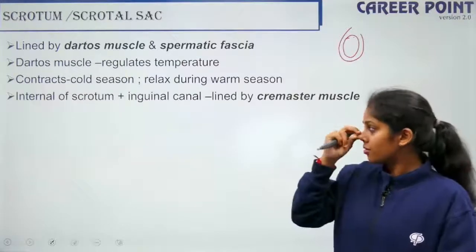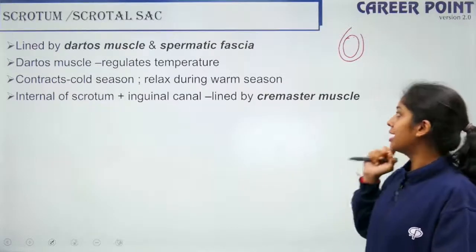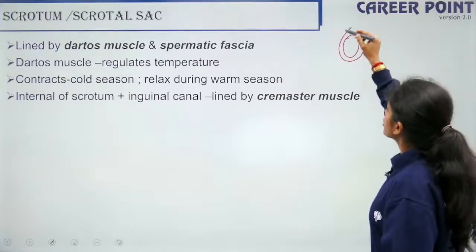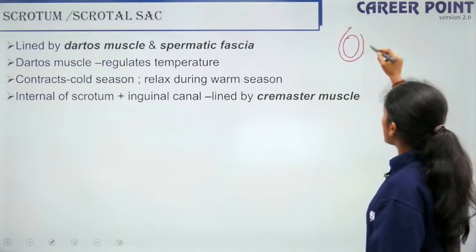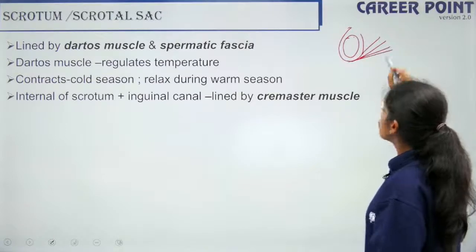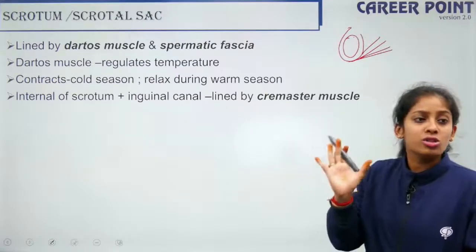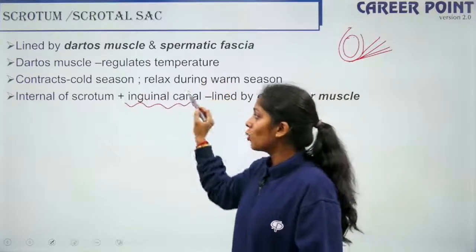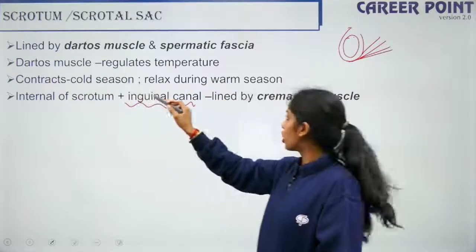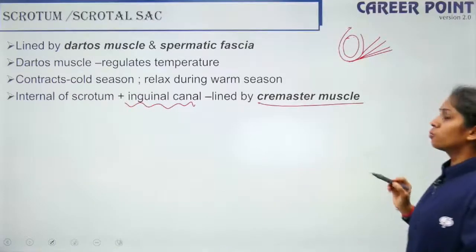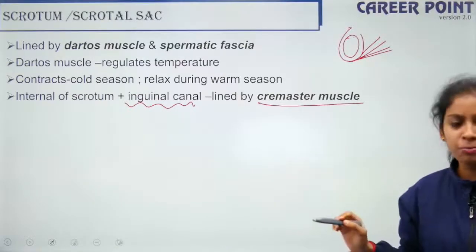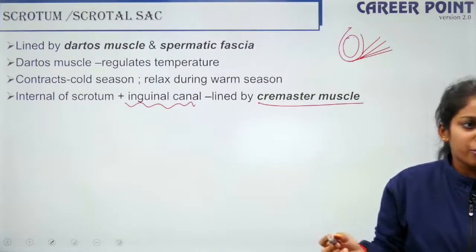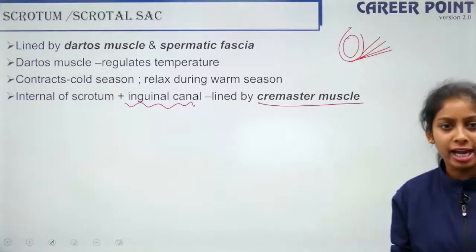So the internal of the scrotum plus the inguinal canal is lined by the cremaster muscles. So if this is my scrotum, the scrotum cannot hang mid-air. It has to also be connected to the abdominal wall. So the scrotum is also connected to the abdominal wall by the inguinal canal. So the inguinal canal plus the internal of the scrotum, they are lined by a particular group of muscle called the cremaster muscle. Though these two are not given in your NCERT, so it's okay if you remember 2 lines extra, it's not going to do any harm.